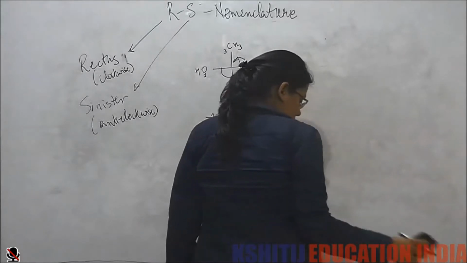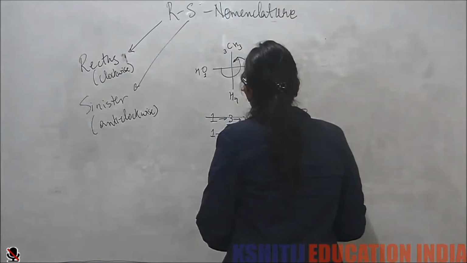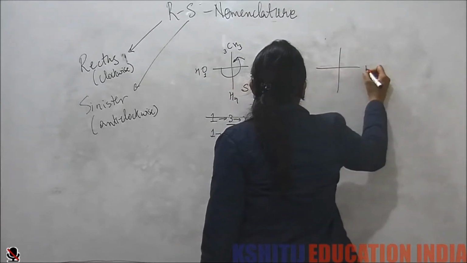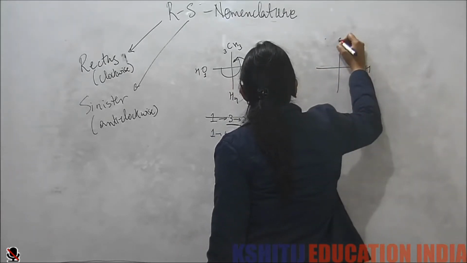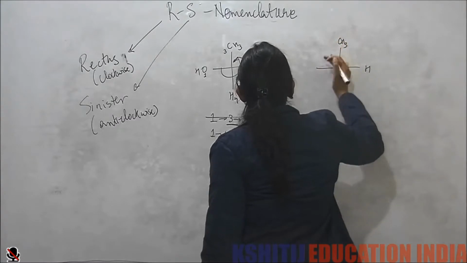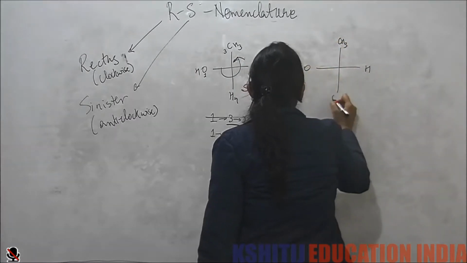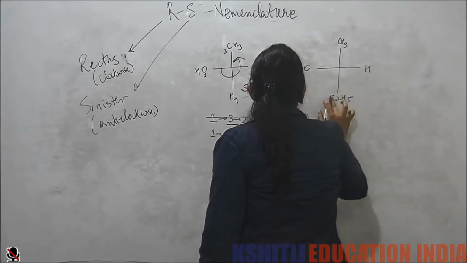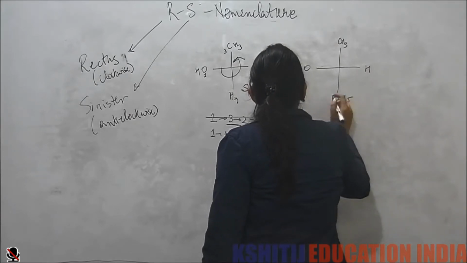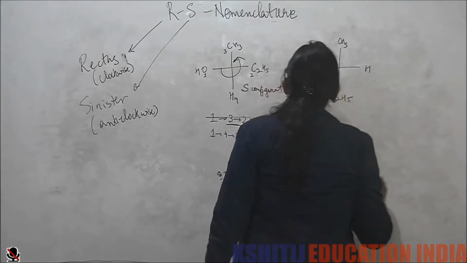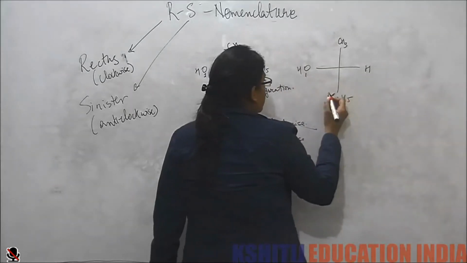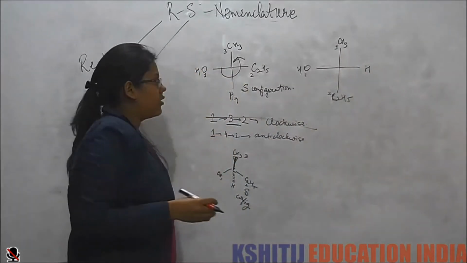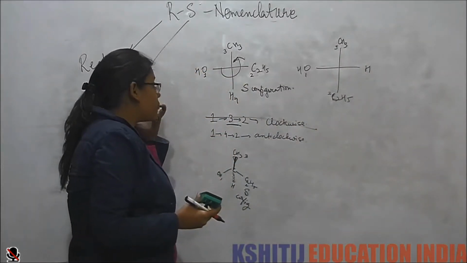So first, let's take the same molecule and now say hydrogen is here, methane is here. Now what would have been the configuration? 1, 2, 3 and what would have been the motion?